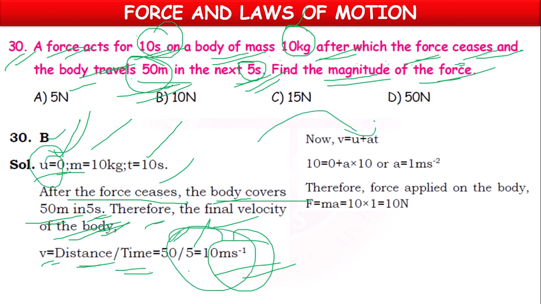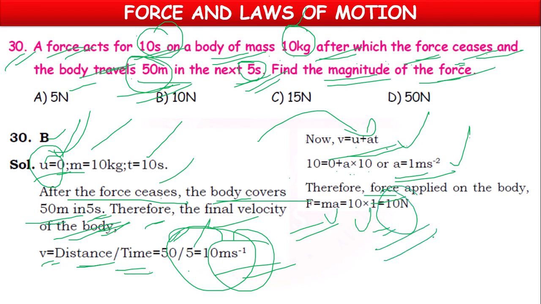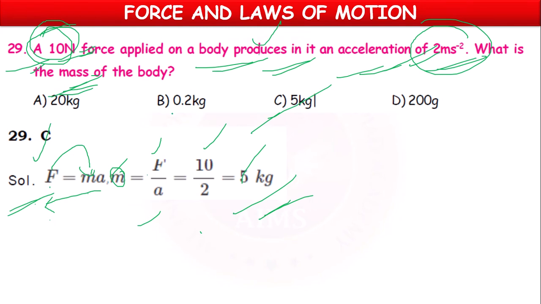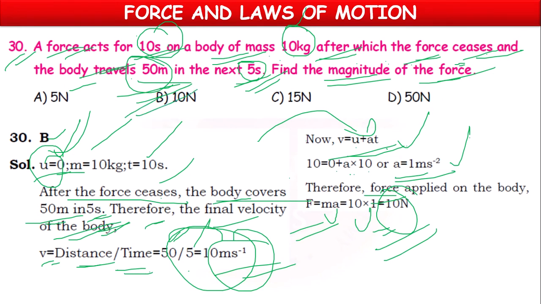Now we are having the formula from equations of motion, v equal to u plus at. So 10 equal to 0 plus a into 10. We will get a value 1. Now if you want to calculate force, we can make use of the formula F equal to ma. 10 into 1, 10 newtons is the answer. Next, 10 newtons means B option is correct.